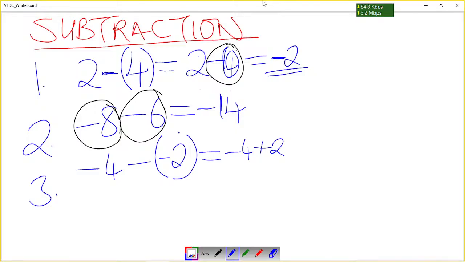I will talk about this as I talk about multiplication in my next subtopic, where I'm going to talk about the rules we follow. So this negative times this negative 2 will give us positive 2. Now, once we have come up with this expression, then we can ask ourselves